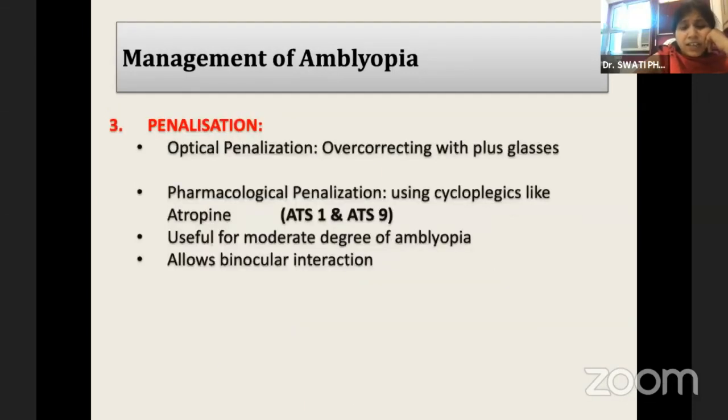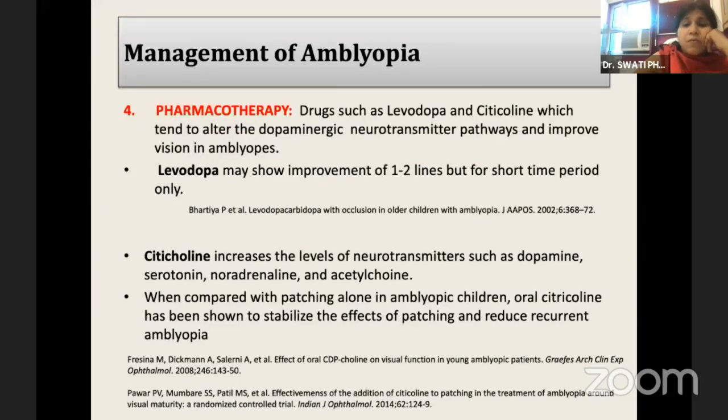Penalization is still considered an option where patients are not very compliant with occlusion, and it is useful only for mild to moderate degrees of amblyopia. It may not work in severe amblyopia. Pharmacotherapy has also been tried in cases which have not responded to regular occlusion therapy, and some vision stabilization has been seen in these cases.